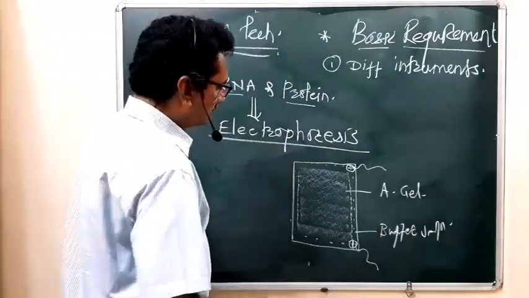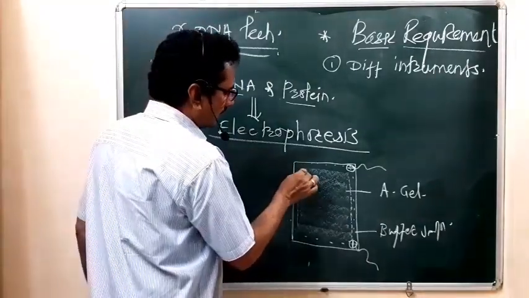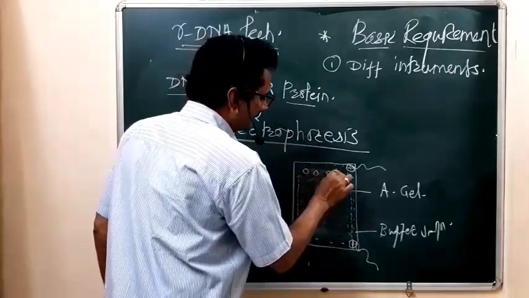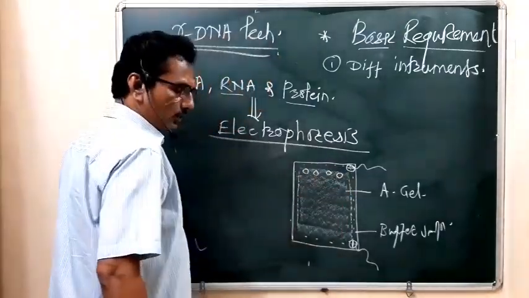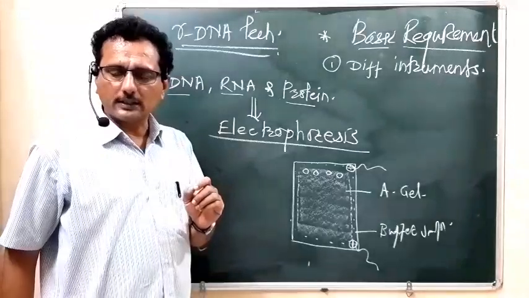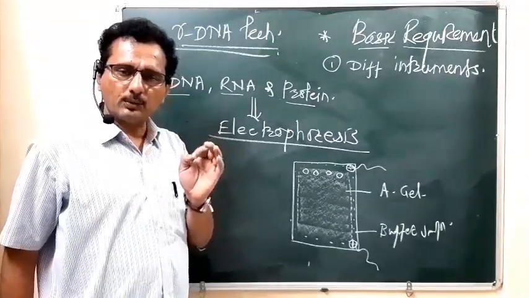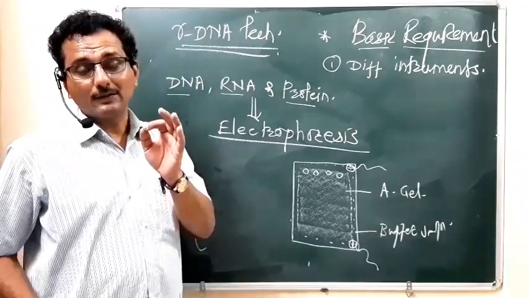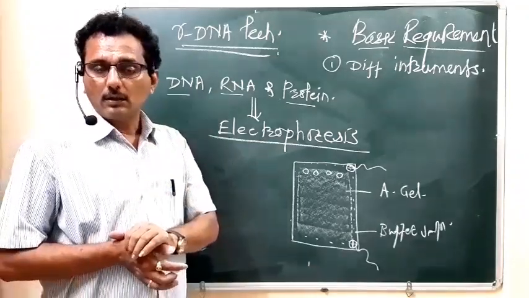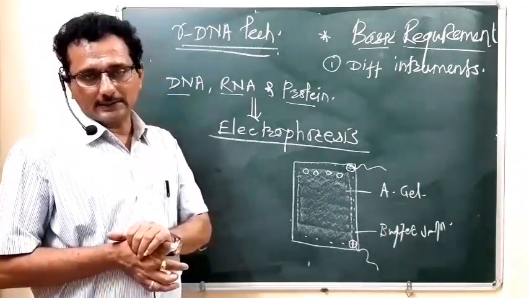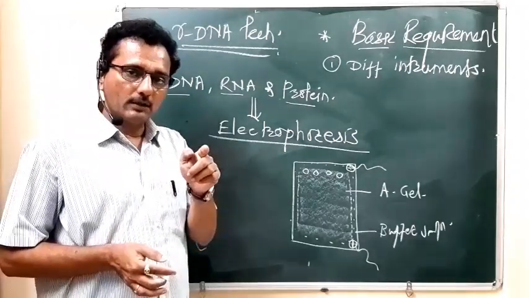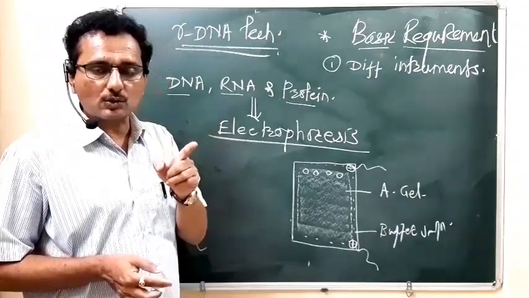Towards the negative charge side, small cavities are prepared in the agarose gel. You know that agarose gel has pores of up to 100 to 300 nanometers in size. Through that, the DNA, which has a diameter of 20 Angstrom units, can pass.